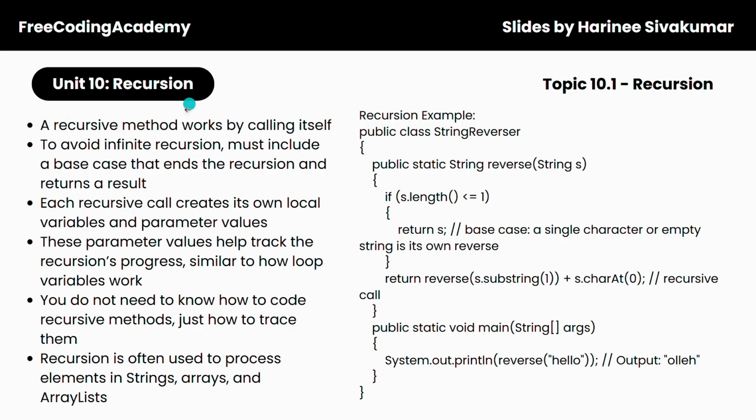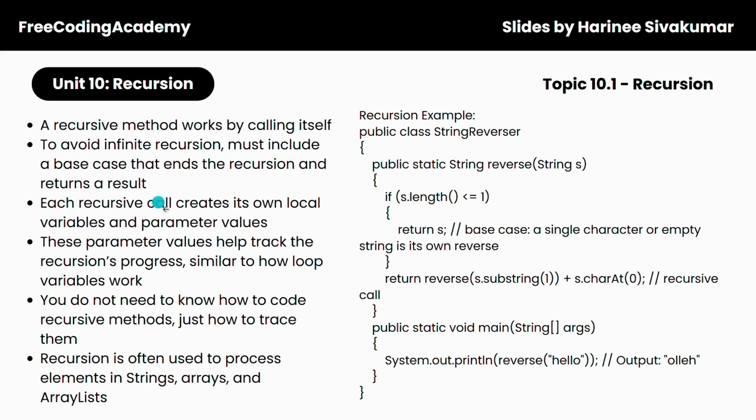So Unit 10 is called Recursion. Topic 10.1 is also called Recursion. So a recursive method works by calling itself over and over again. To avoid infinite recursion, you must include a base case that ends the recursion and returns a result.